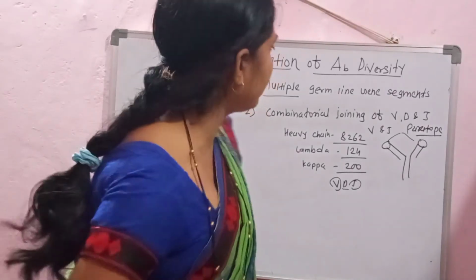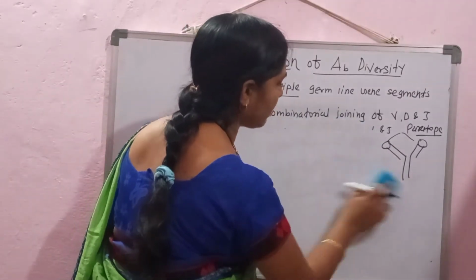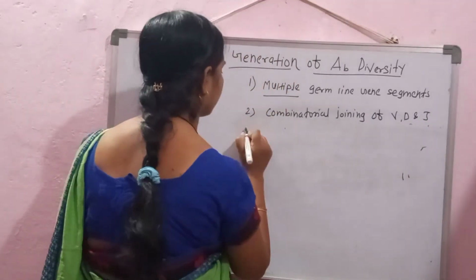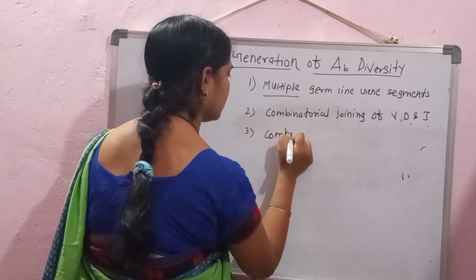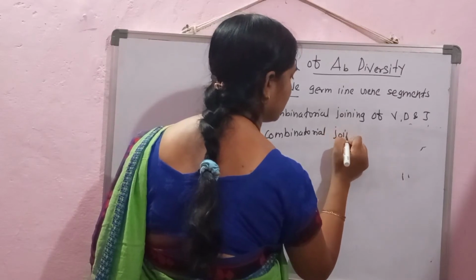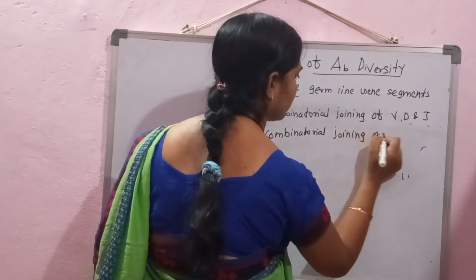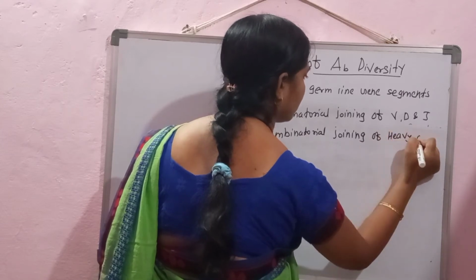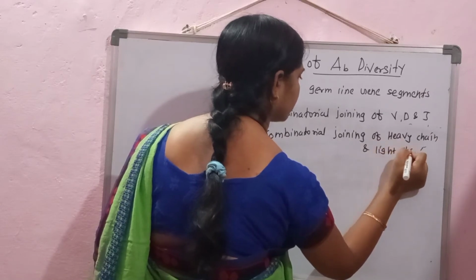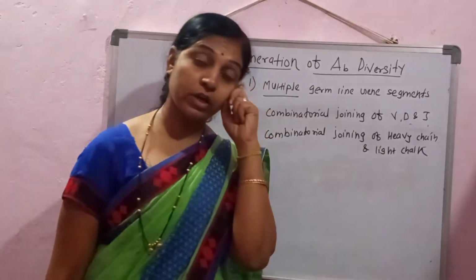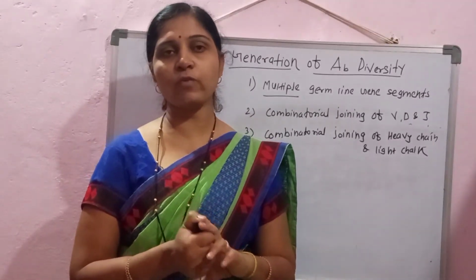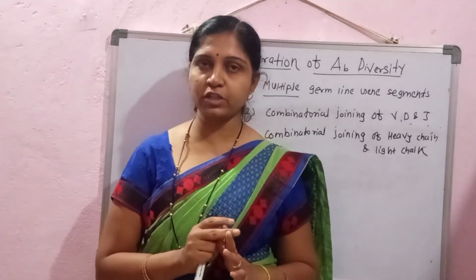The third important point, it is again the combinatorial joining of heavy and light chain. So the complete immunoglobulin molecule is formed whenever there is the joining of two polypeptide chains.